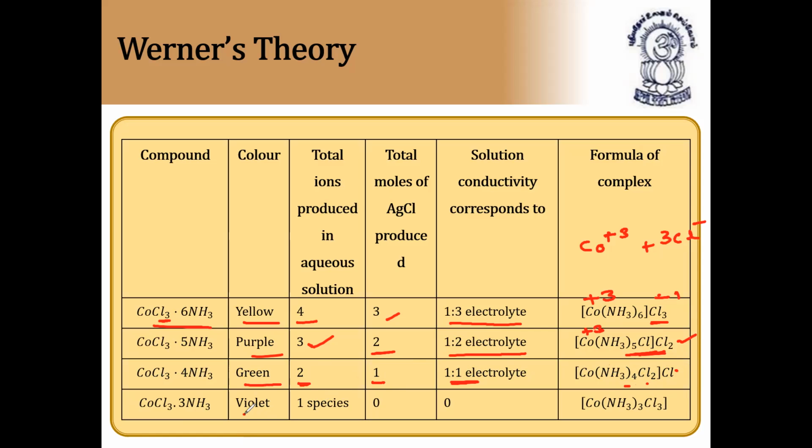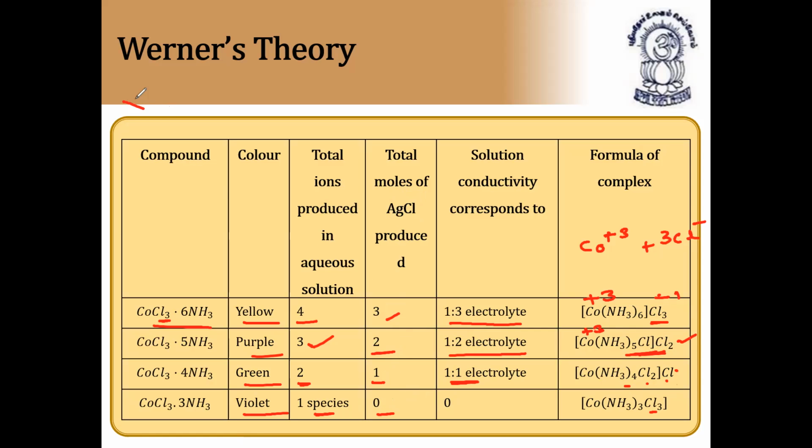Next we have violet color, CoCl3·3NH3. It has only one species, and the number of moles of silver chloride produced is zero because all three chlorines are inside the coordination entity. If one chlorine is outside, it can produce one; two chlorines outside, it can produce two; three chlorines outside, it can produce three. As there are no chlorines outside, it is zero. The total moles of silver chloride produced is equal to zero.